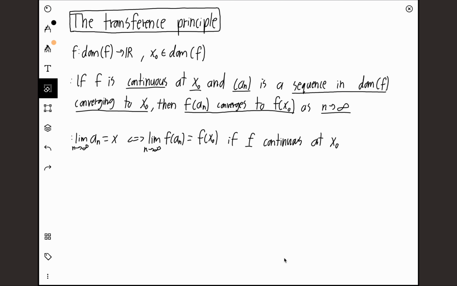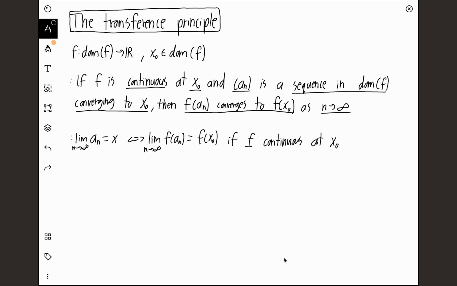We're doing a video on the transference principle, which is a principle in real analysis. Let me just read the theorem right now. If f is continuous at x0 and an is a sequence in the domain of f which converges to the same value x0, then we know that f of an converges to f of x0. It sounds very intuitive.